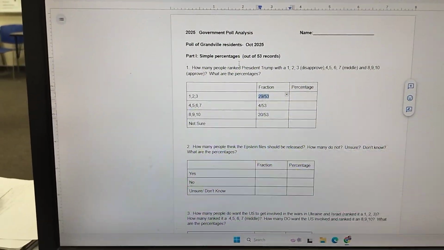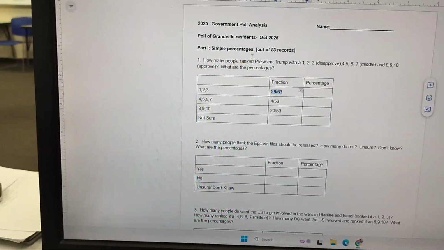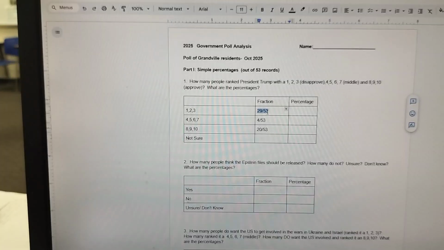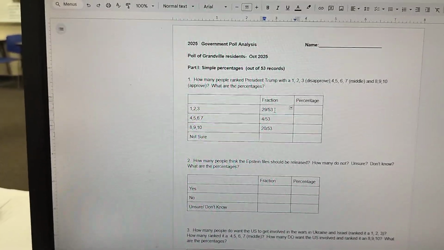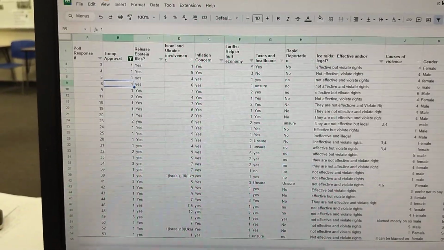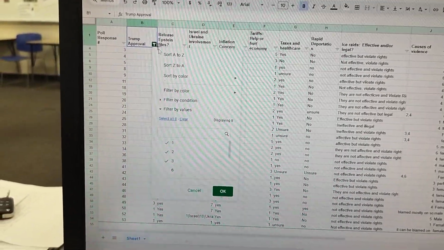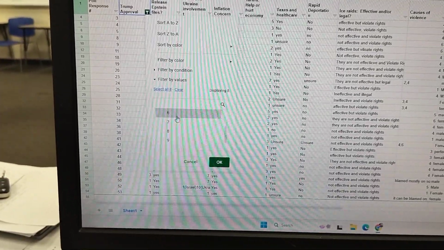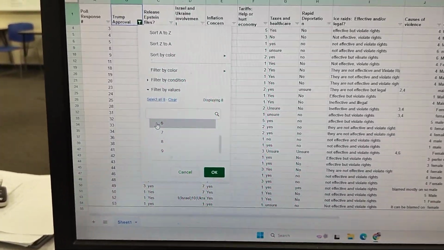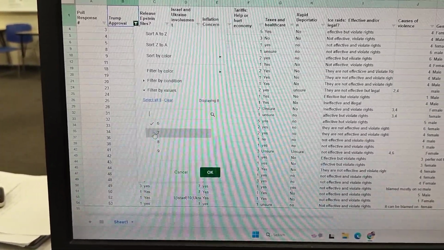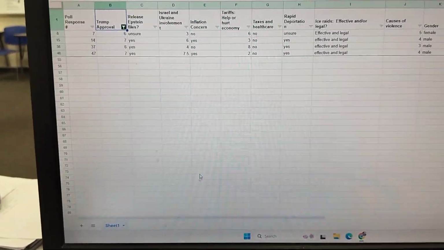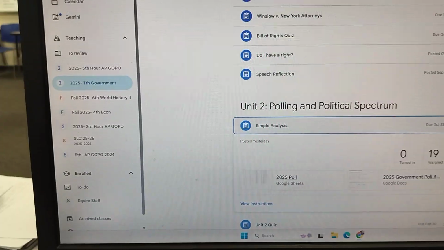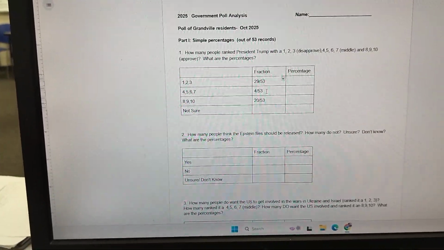But you understood, as I'm dealing with the data, I'm hypothesizing, and I'm guessing why this number is so high. But then I can go back here, and now that I'm done with that, I can hit on my sort. I want to clear them all, and this time I want to choose the 4, 5, 6, and 7. Nobody gave him a 4 or 5, so I can only choose 6 and 7s. And I click that, and there are only 4. So then I go back here and I type 4 out of 53.